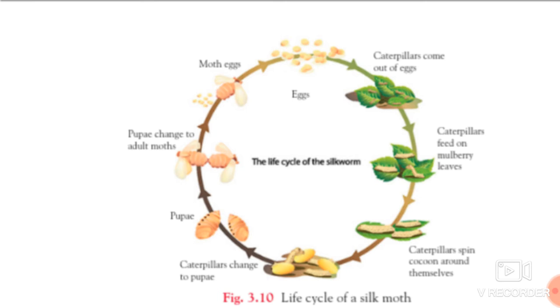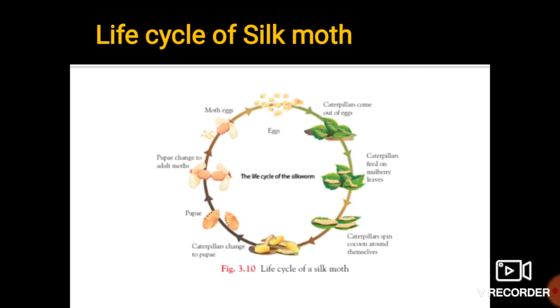That filament surrounds the body of the caterpillar, and afterwards the cocoons are formed. Inside the cocoon, the silkworm enters the second phase of its life and develops into the moth, and again that adult moth lays eggs. In this way, the life cycle of the silkworm completes.